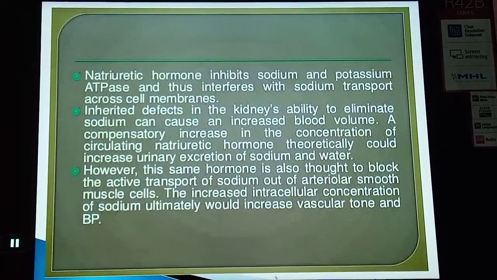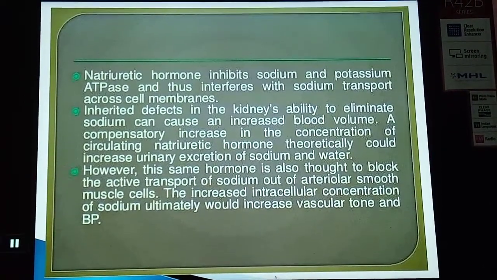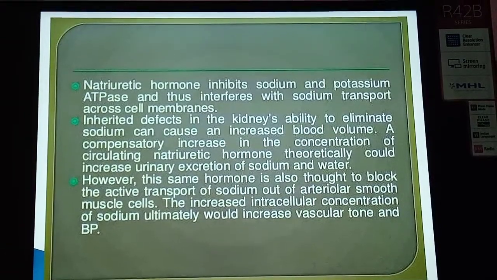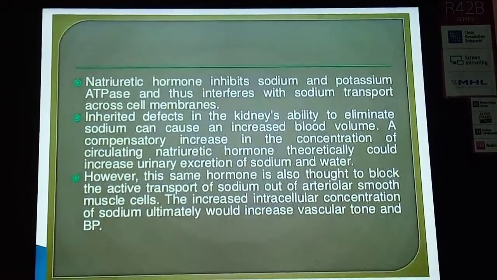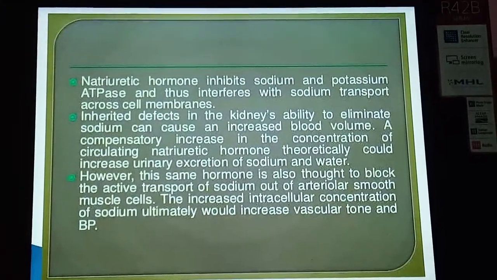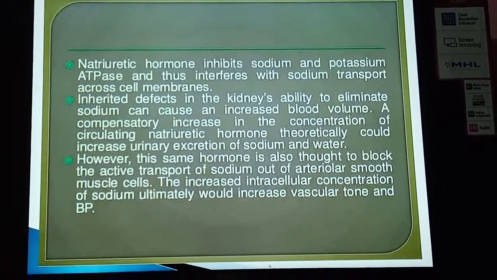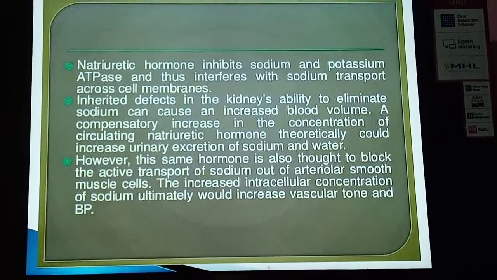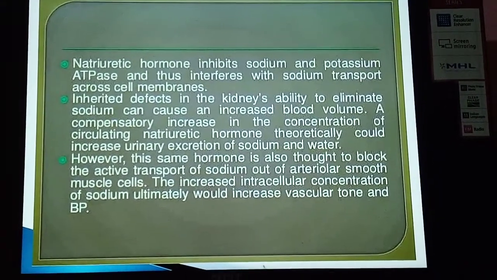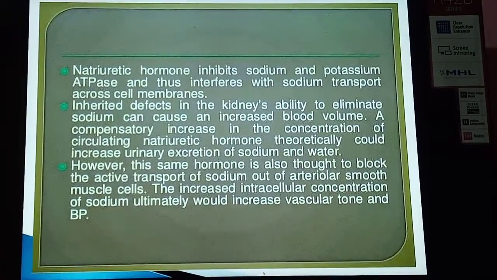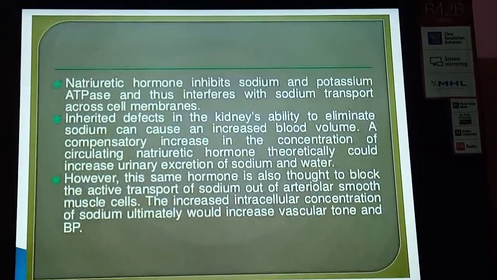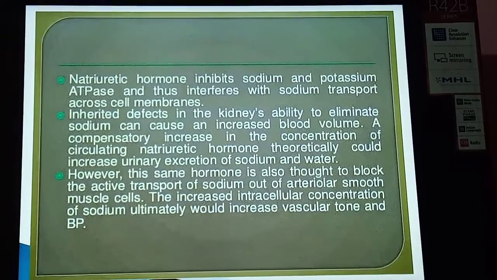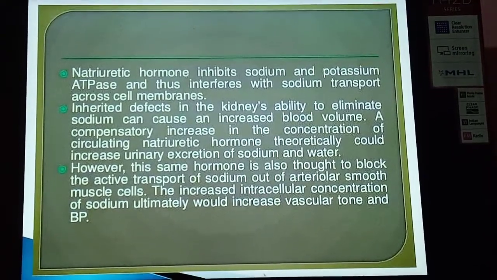This natriuretic hormone inhibits the sodium and potassium ATPase and thus interferes with the sodium transport across the cell membrane. An inherited defect in the kidney's ability to eliminate the sodium can cause an increased blood volume. A compensatory increase in the concentration of circulating natriuretic hormone theoretically could increase urinary excretion of the sodium and water.